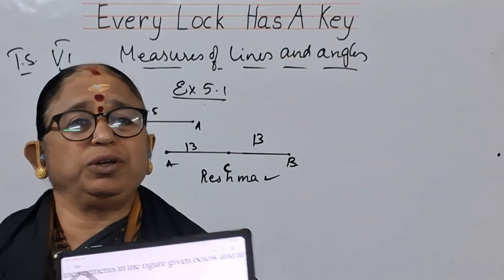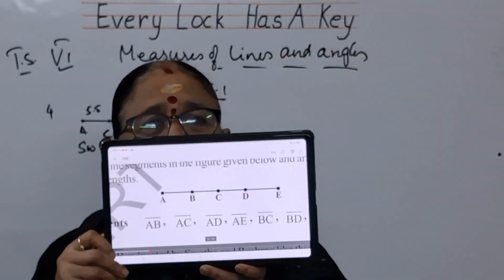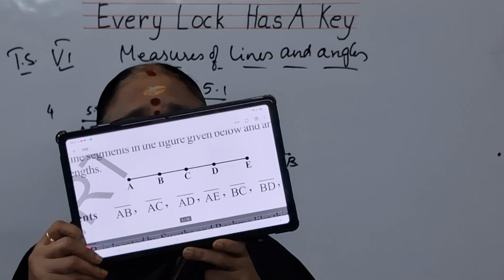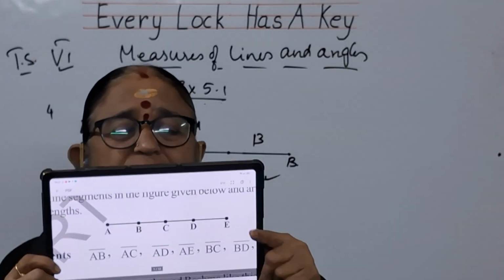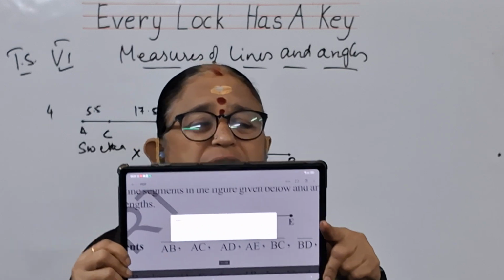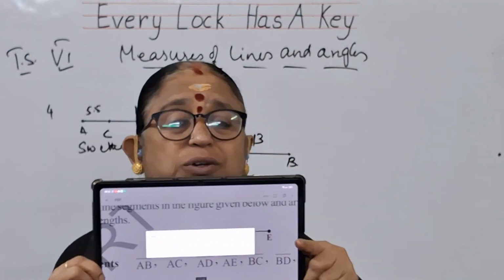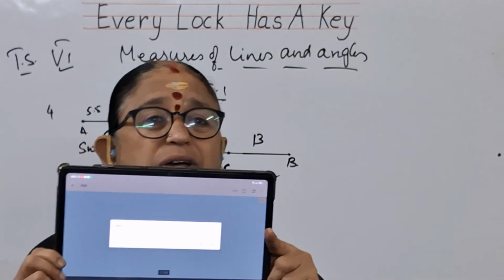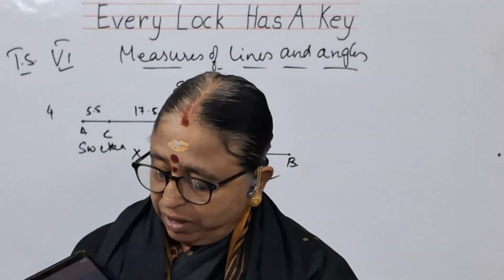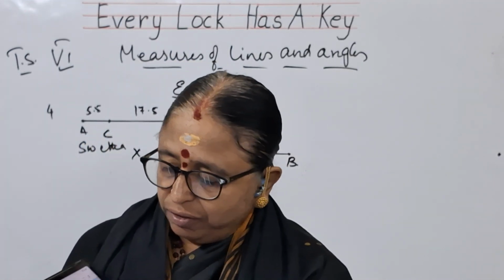I cannot show you in this way, but you just observe this figure. Exactly the 0 of the scale should be at A, and at the edge of B, that is the length that you need to measure. Similarly, BC, CD, DA, you can do it by yourself. I cannot show it to you.